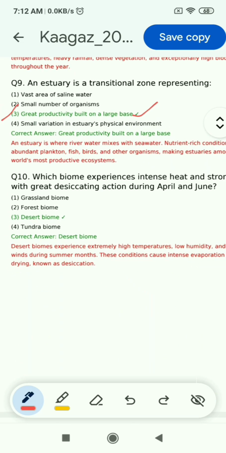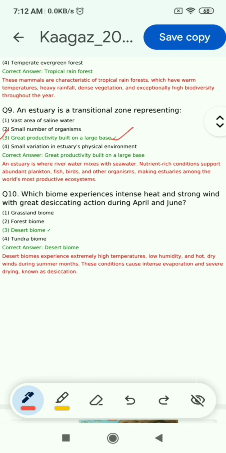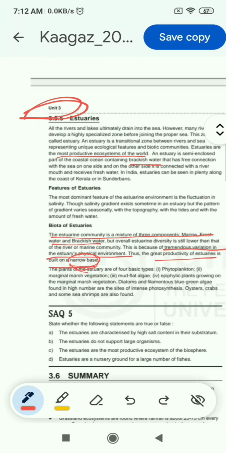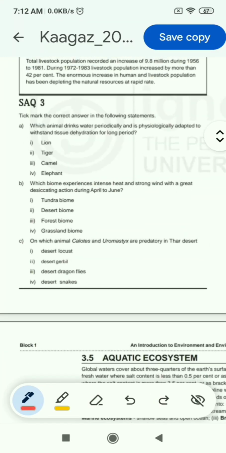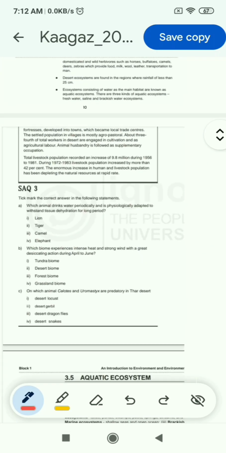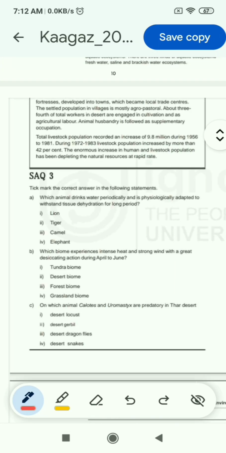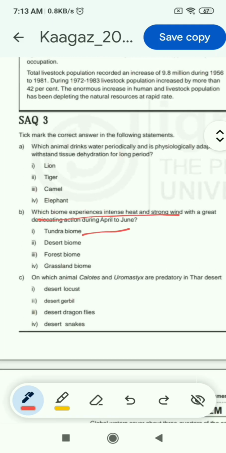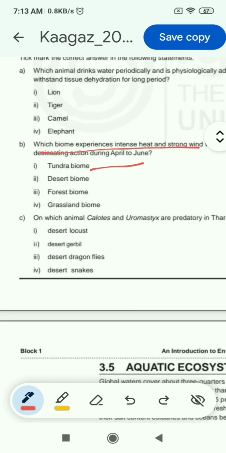Now, question 10: which biome experiences intense heat, strong wind with great desiccating action during April and June? Options are grassland biome, forest biome, desert biome, tundra biome, and the correct answer is third, desert biome. This question is directly from the book. You can find this question in the book directly: which biome experiences intense heat and strong wind with a great desiccating action during April to June?